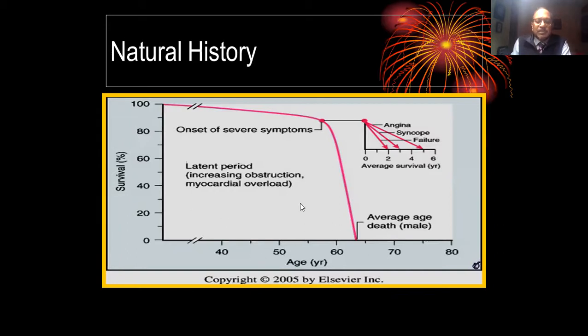If you look at this slide, which is almost 15 years old, the onset of symptoms led to sudden deterioration in the survival rate. In a person who develops effort angina, syncope, or dyspnea, the survival rate dramatically dips down, as you can see in the slide. That is the reason we need to assess aortic stenosis before the symptoms have appeared. We have to pick up these people when they are asymptomatic.